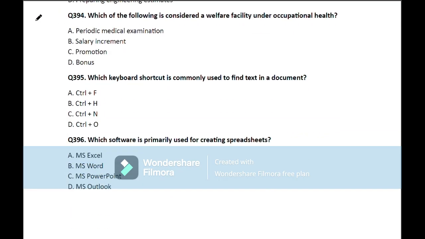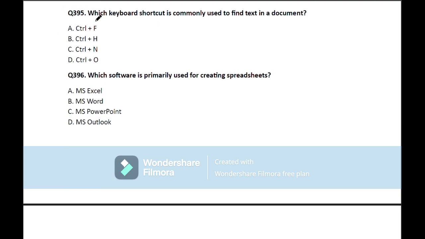Question number 394. Which of the following is considered a welfare facility under occupational health? So here the correct answer is periodic medical examination. So move on to the next question.